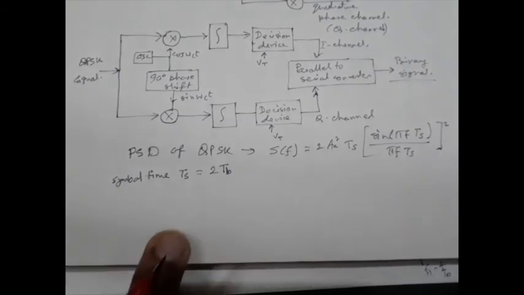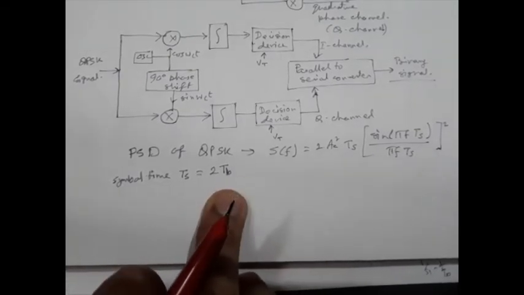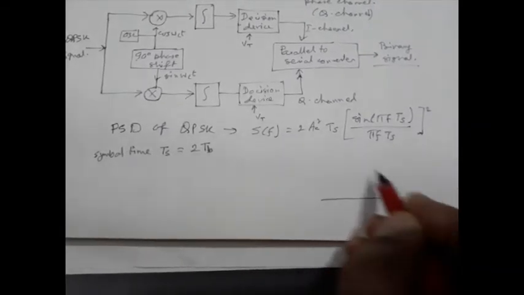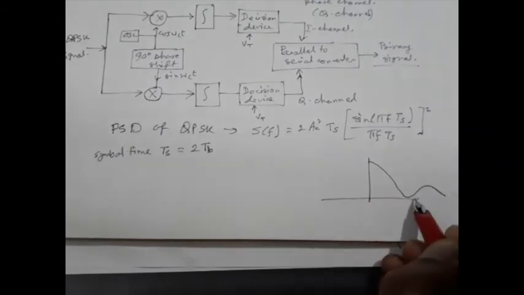Symbol time Ts is equal to 2 TB, where TB is the bit duration. So if you plot it, the two-sided spectrum will be something like this.